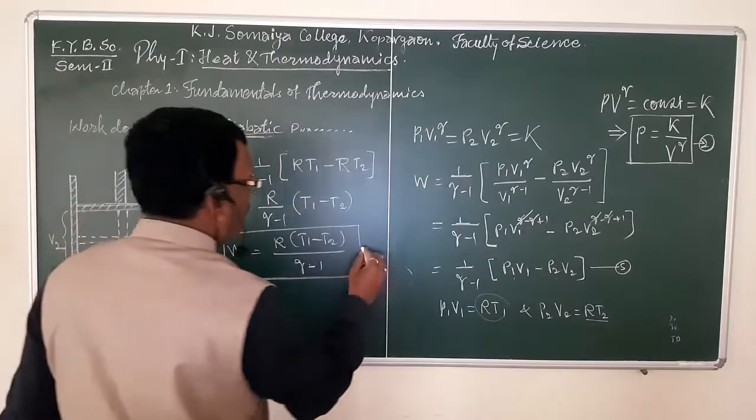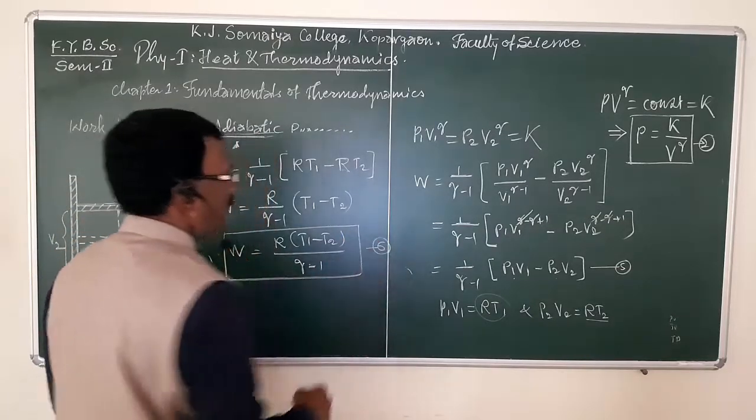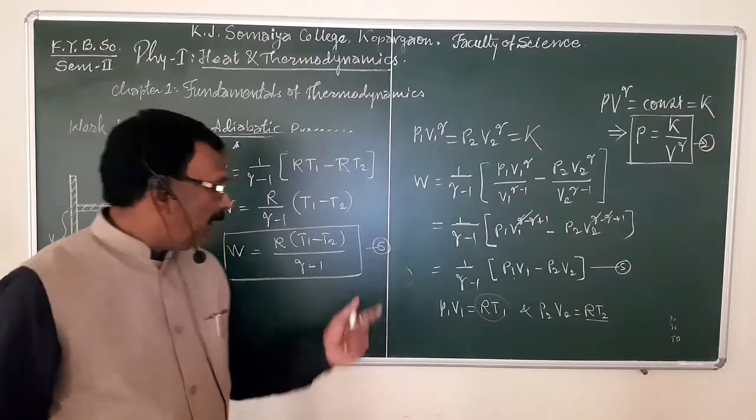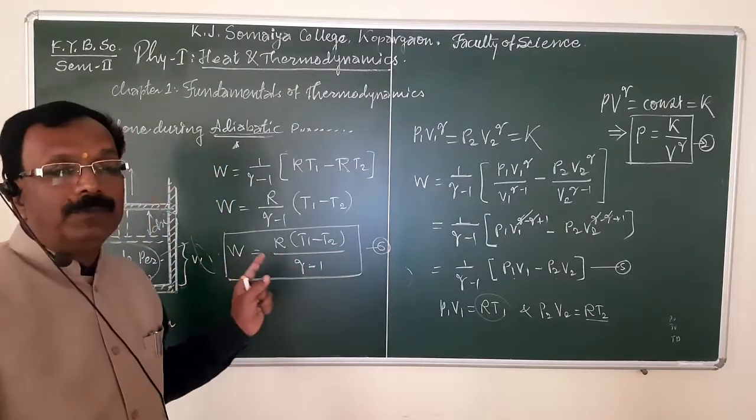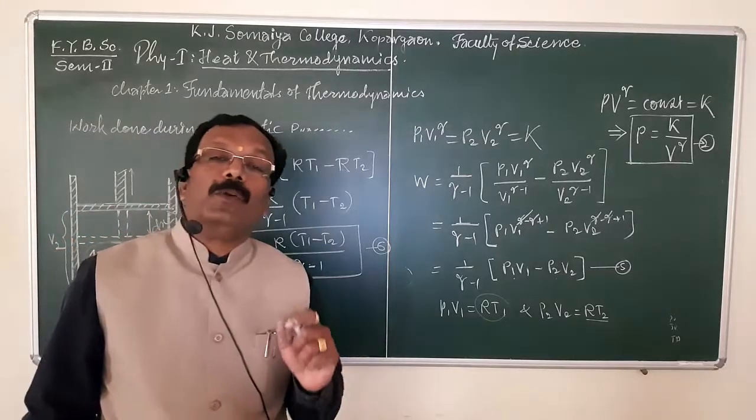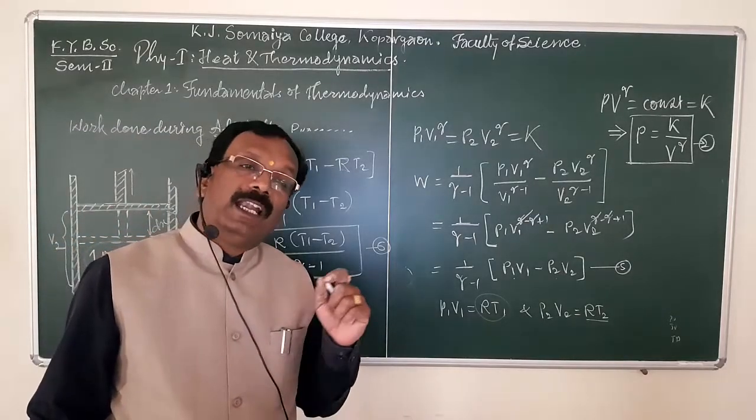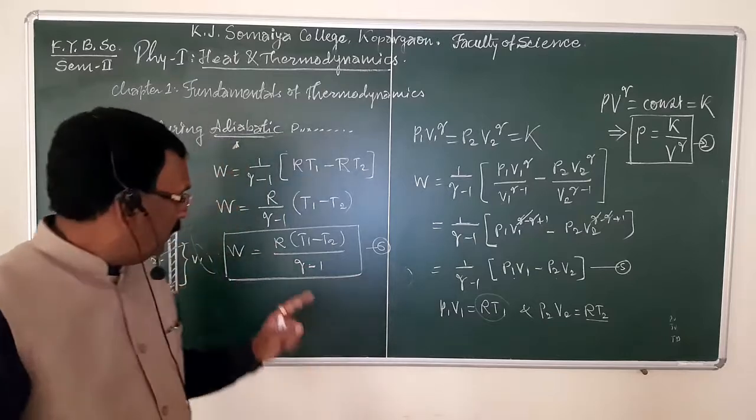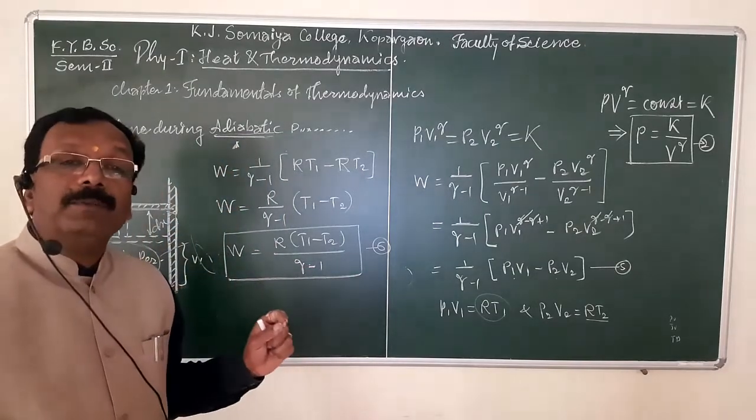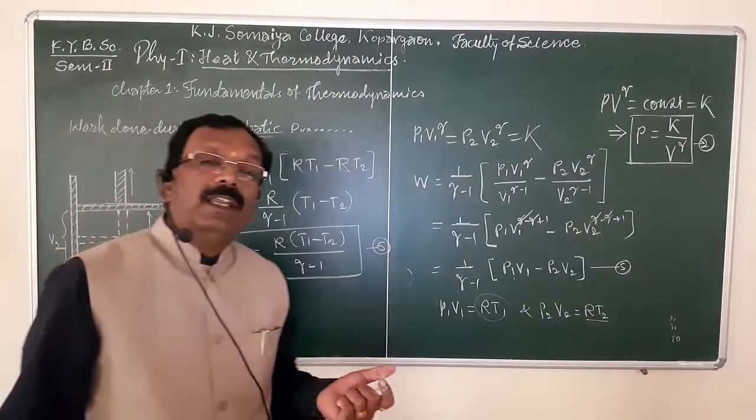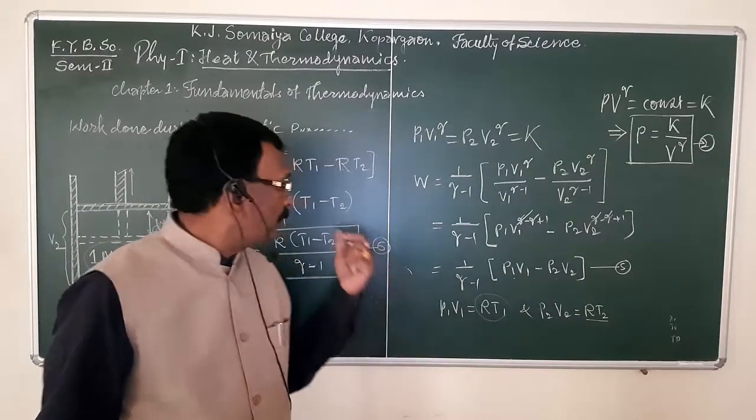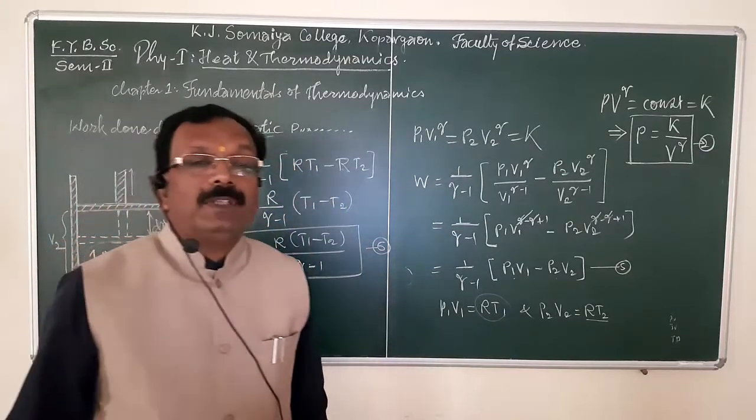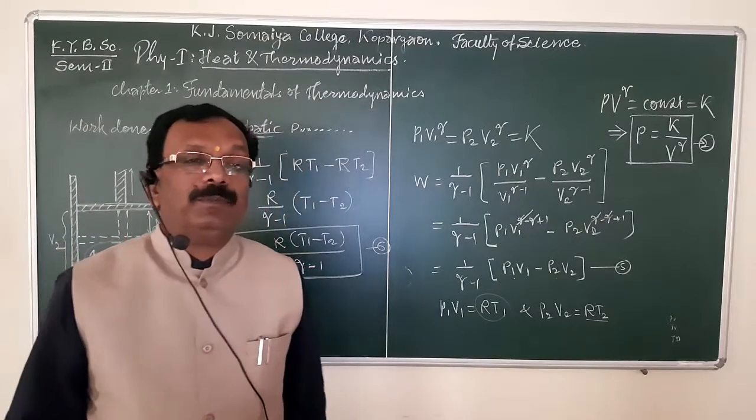This is an important expression. Suppose this expression number is 6. Here expression number 6 gives the work done W for 1 mole of a perfect gas during an adiabatic process. This relation is very important from the exam point of view and in order to solve all the problems related to adiabatic expansion or compression, that is, adiabatic process.